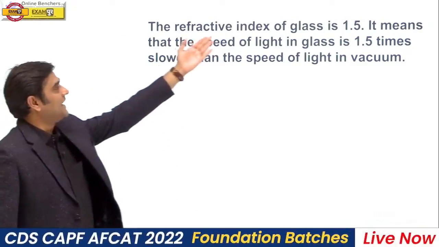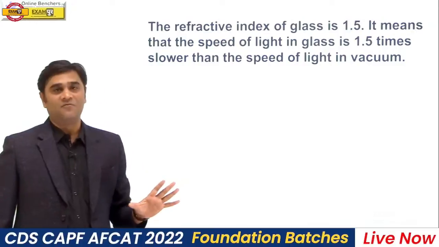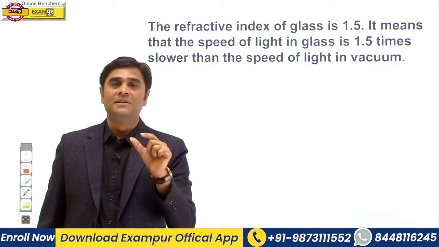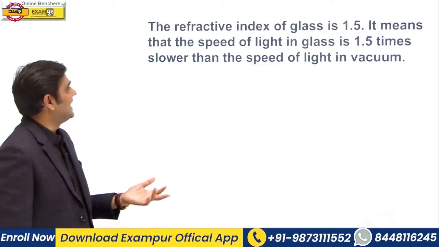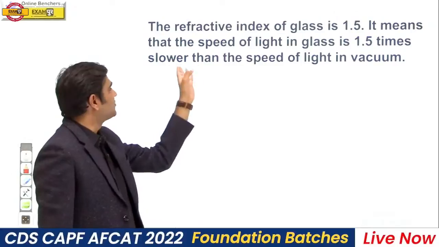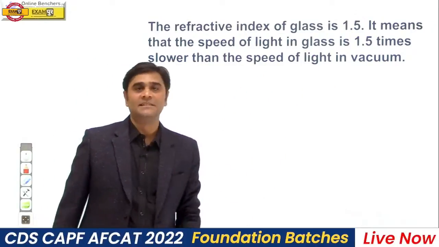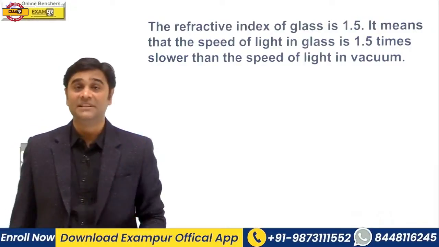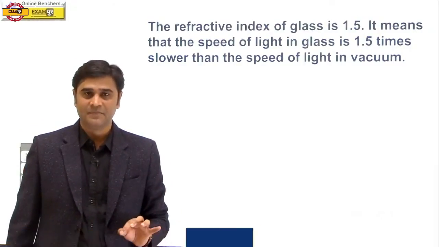So when we talk about the refractive index of glass is 1.5, what does it mean? It means that the speed of light in glass is 1.5 times slower than the speed of light in air, or you can say vacuum. This is the actual meaning of refractive index.